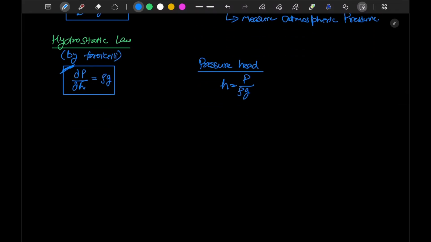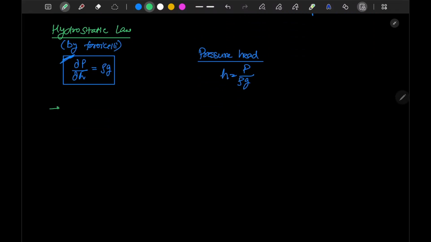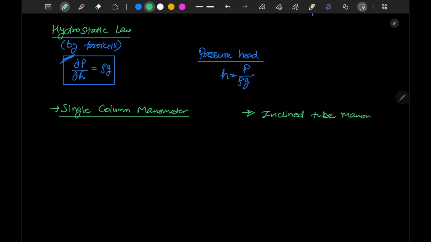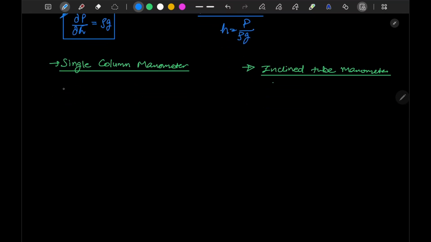For single column manometers, and second, the inclined tube manometer: the important point in a single column manometer is the percentage error, which is equal to delta H by H into 100, and will be equal to small a upon capital A into 100.